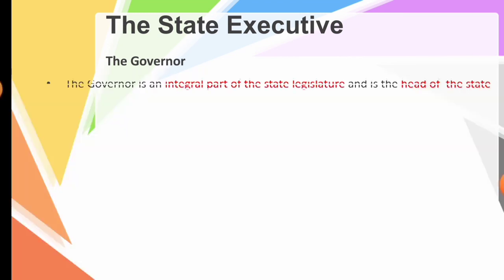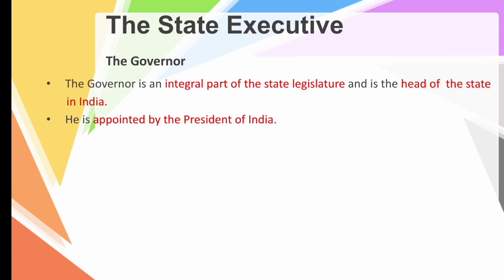So children, the governor is an integral part of the state legislature and is considered the head of the state in India. He is appointed by the President of India. So children, make a note of it. It may be asked in one word. Who appoints the governor? He is appointed by the President of India.